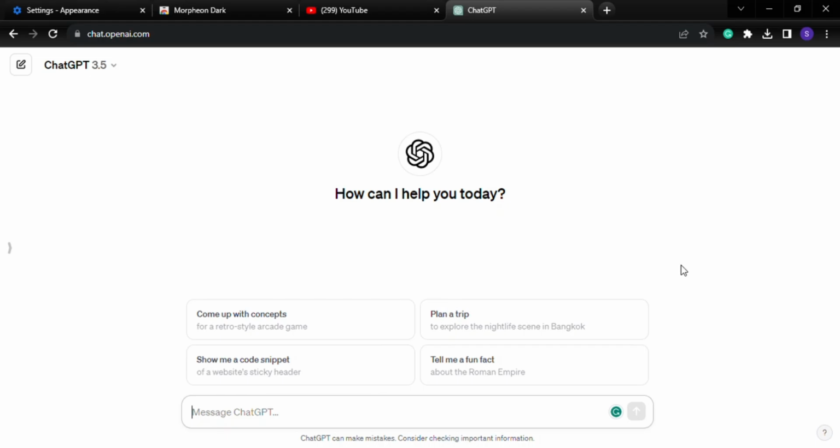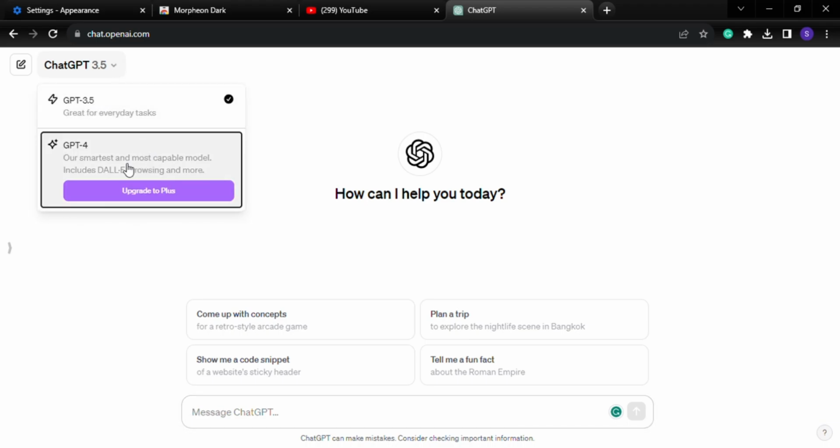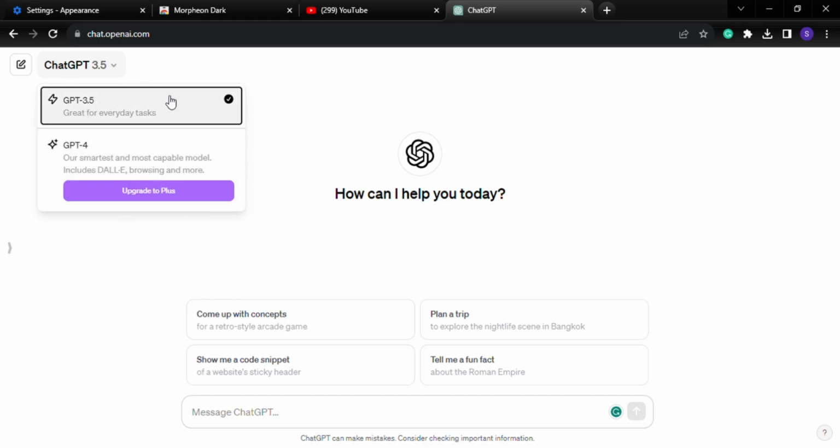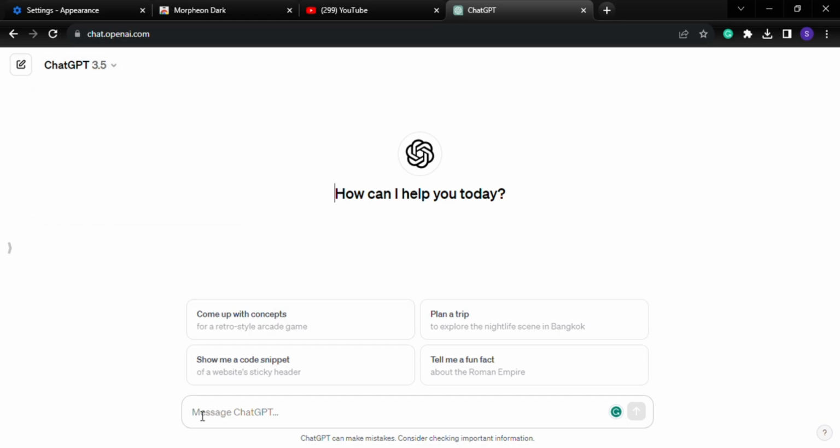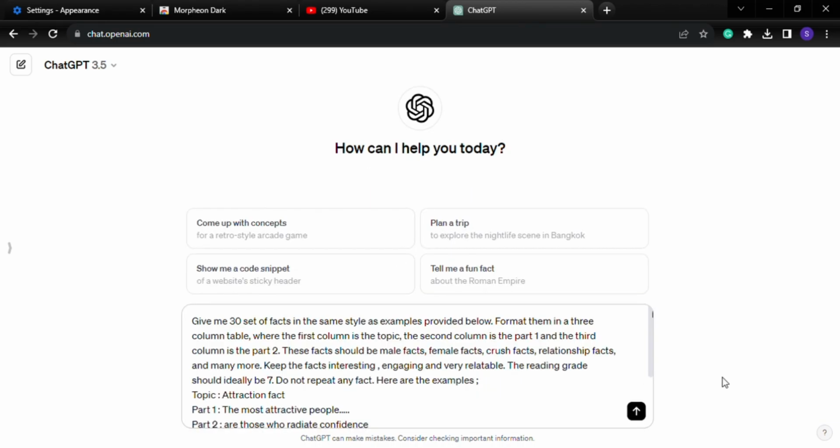To access ChatGPT, you're going to sign up for an account, and when you log in, this is exactly what will appear on your screen. Unless you have a paid account, you will see the plus icon. So what I'm going to do is put in the exact prompt as the one in the description. I'm going to show you that in a second. You can access the prompt, it's in the description. So I'm going to do so. I'm going ahead and copy and paste the prompt, and let me take you through it.